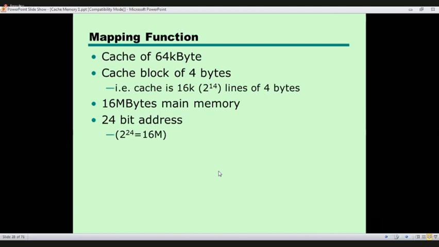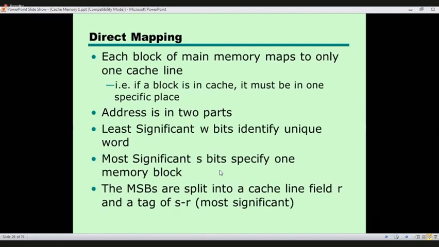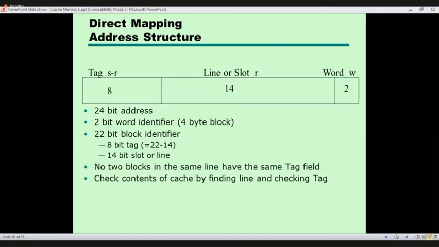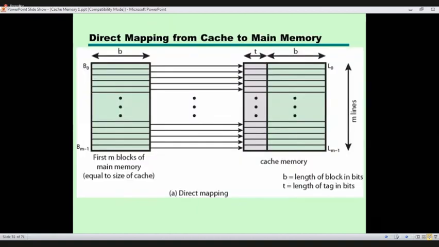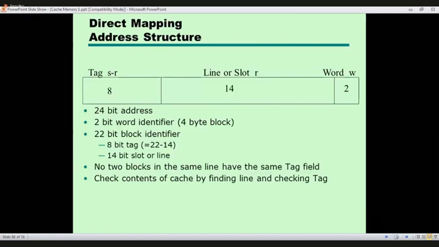How to map, right? Now there are a few mapping mechanisms we have to study. One is direct mapping, another one is associative mapping, and set associative. Likewise, a few.